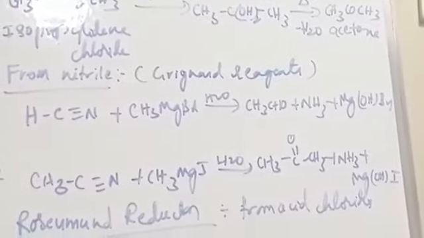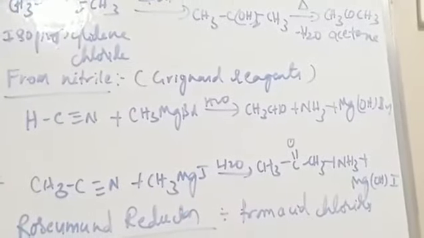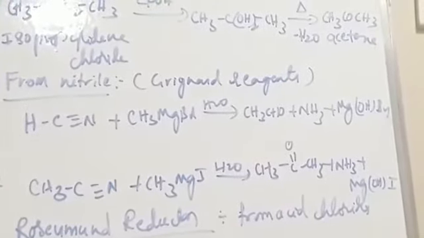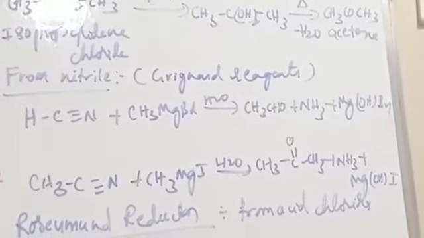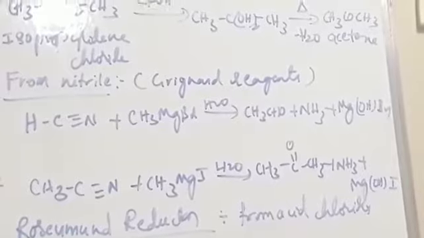Okay. Next, coming to the preparation of acetaldehyde and acetone from nitriles by using Grignard reagents. So nitriles are cyanides. In IUPAC nomenclature, we use the term nitrile to indicate the cyanide.